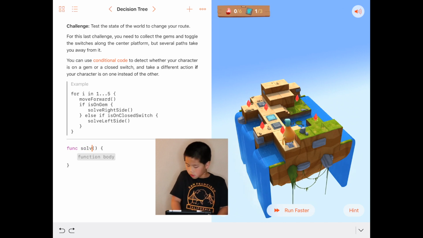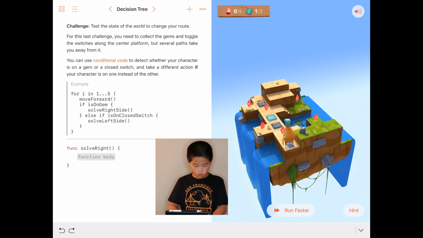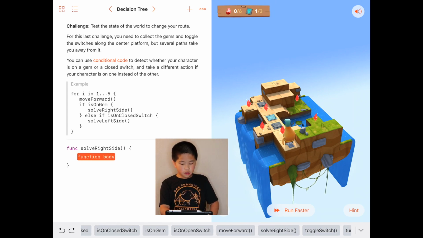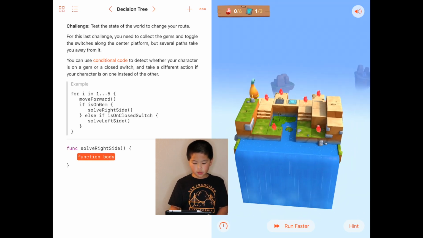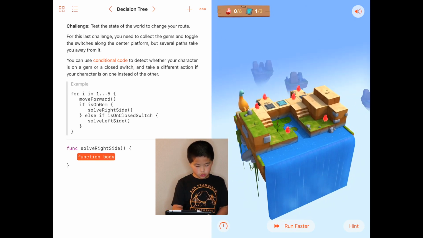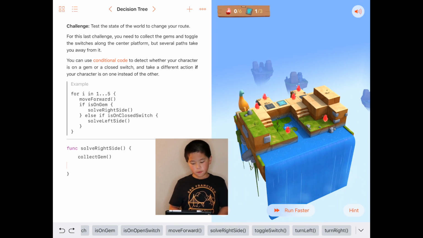Solve right side. Now after this, we will write the code, because when we got on the gem, we have to solve the right side because we're going right. So we would have to collect gem. Then after this, turn right.